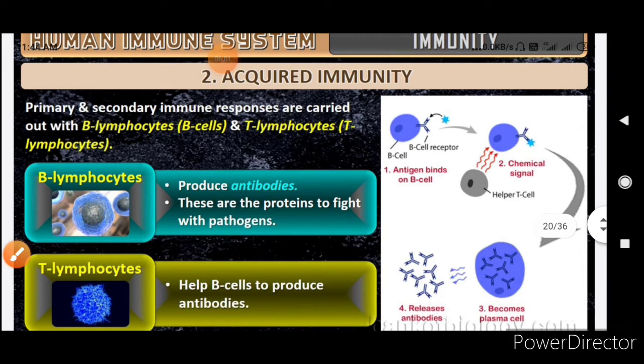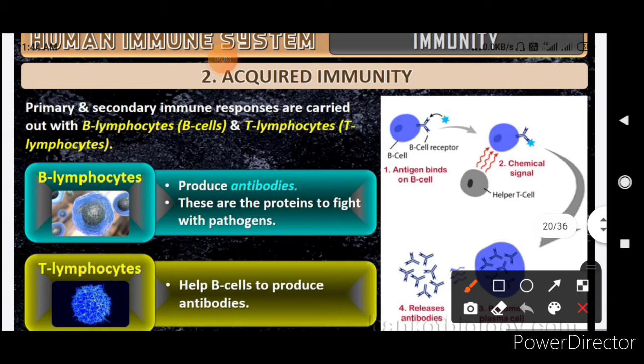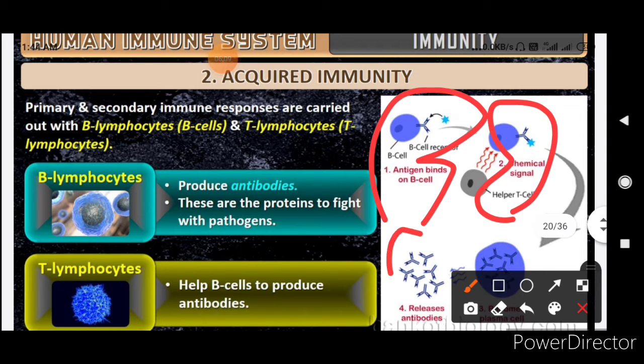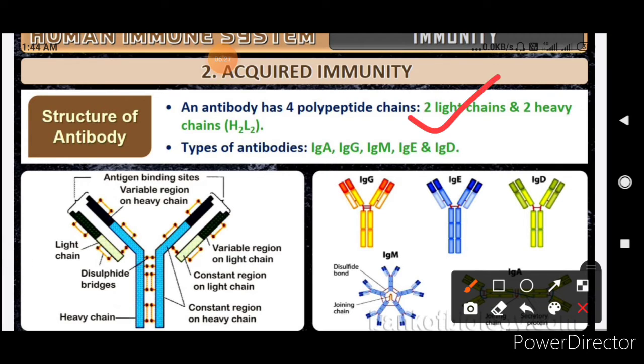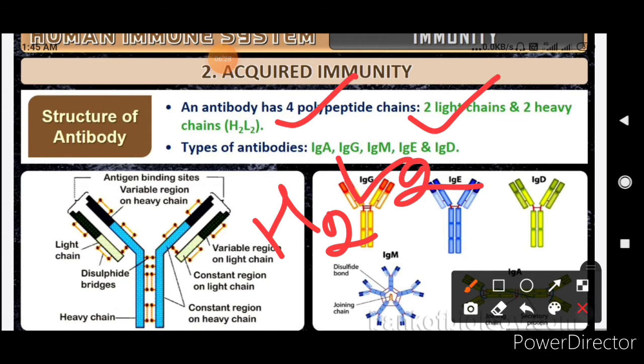Okay, so here you can see in the diagram that antigen binds to the B cell, the chemical signal is there, and antibodies are produced, and these antibodies will fight against the infection. Okay, now what is the structure of the antibody? An antibody has 4 polypeptide chains. 2 chains are the light chain and 2 chains are the heavy chain, and the formula becomes H2L2. Okay, 2 heavy chains and 2 light chains.